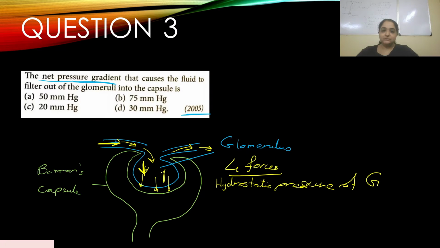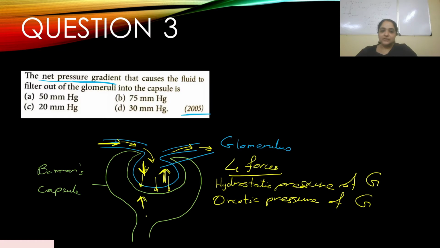There is a blood colloidal osmotic pressure, that's called oncotic pressure also. So there is an oncotic pressure of G, glomeruli.